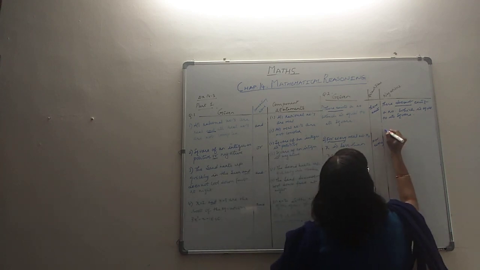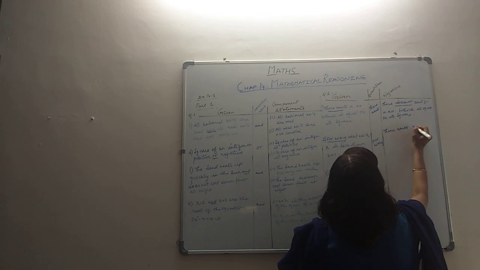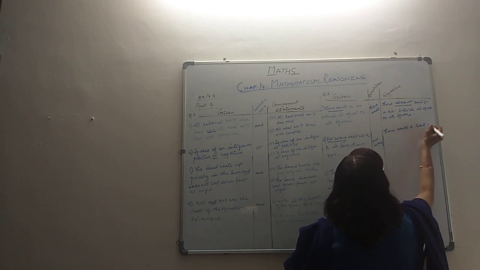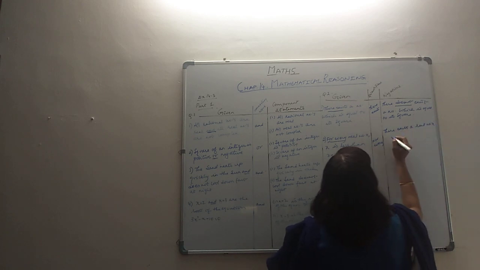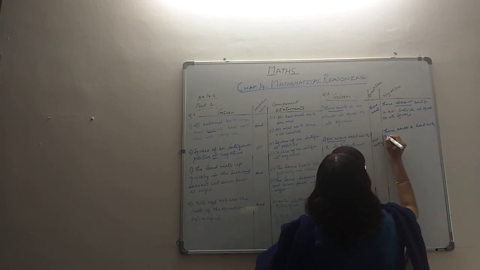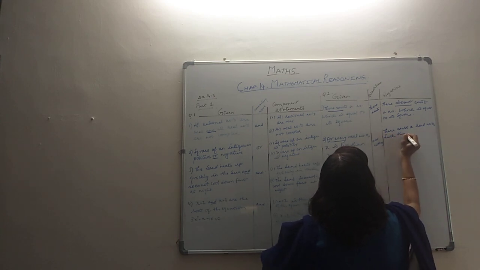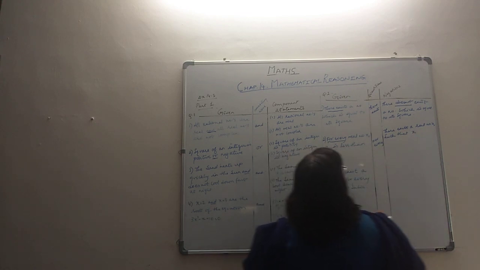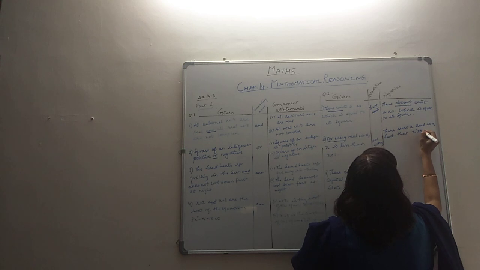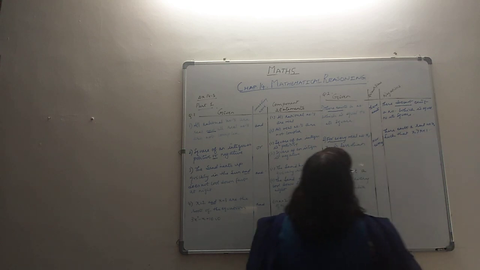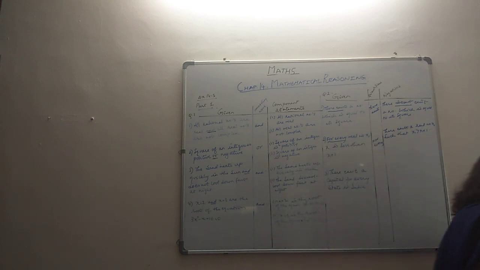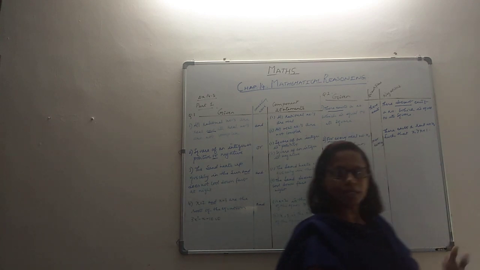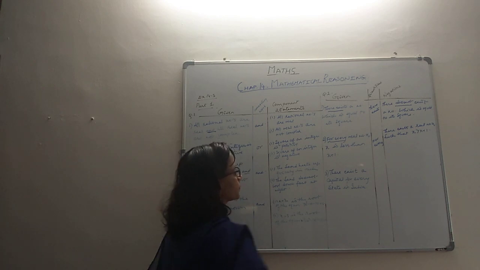So there exists a real number x such that x is greater than x plus 1, or x is not less than x plus 1. Both ways you can write. Yeah, x is not less than, or x is greater than, means the same.